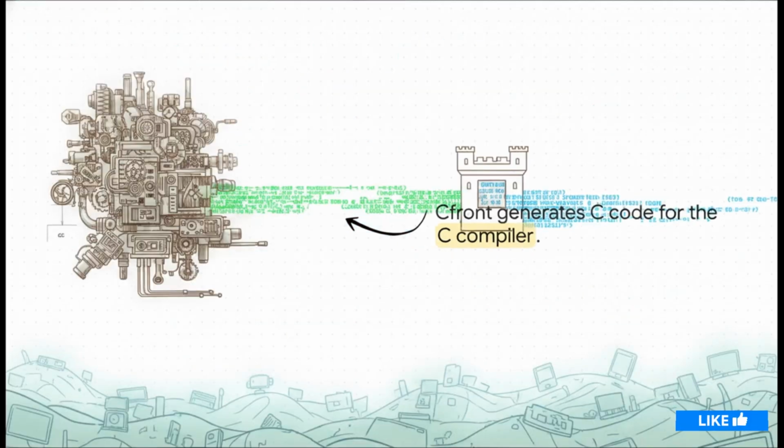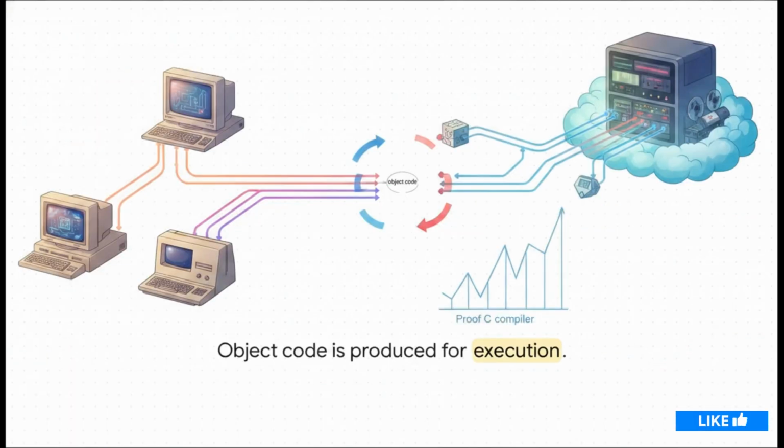But here is the real stroke of genius. Instead of spitting out machine code, Stroustrup brilliantly generated standard C code. That generated C code basically acted as a highly portable assembler. Because C compilers existed on pretty much every machine on the planet, Stroustrup could just feed this output right into any system's standard C compiler. And finally, that standard C compiler produced the executable object code.